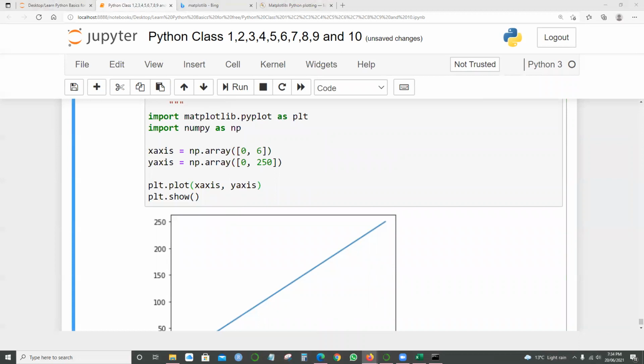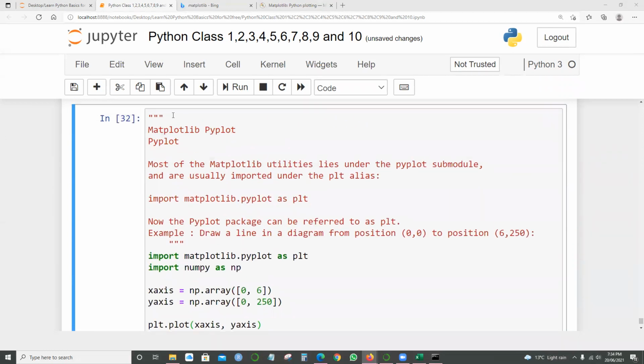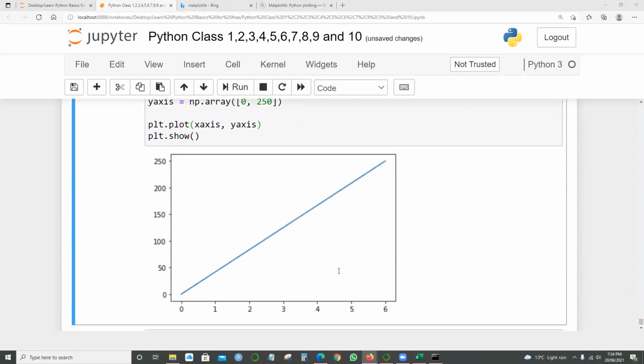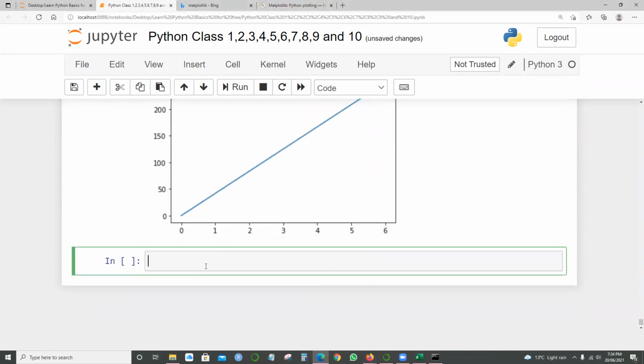So what you have learned so far is about drawings. In this next example, we look at something called plotting. As I said, matplotlib.pyplot, right? Now I'll give you an example of plotting. I won't take long.